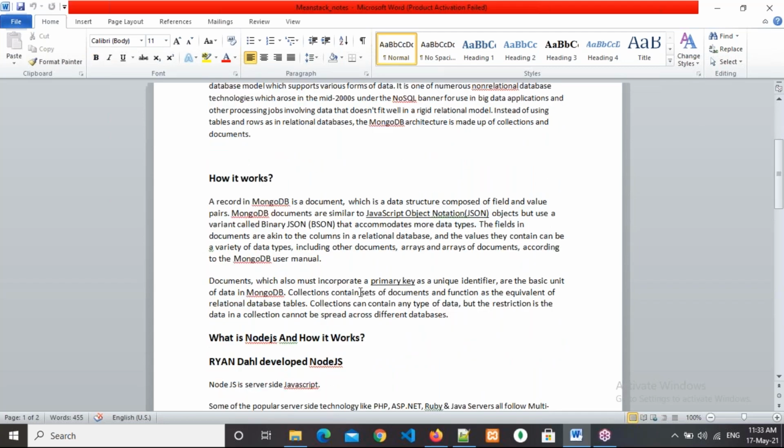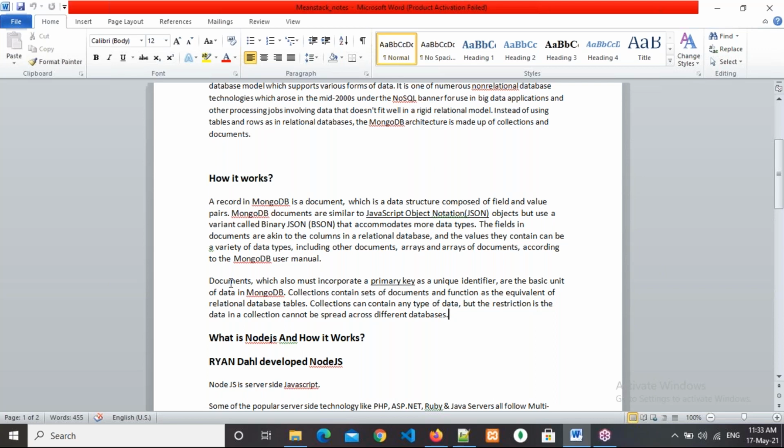Documents must also incorporate a primary key as a unique identifier, and are the basic unit of data in MongoDB. Collections contain sets of documents and function as the equivalent of relational database tables. A collection can contain any type of data, but the restriction is that the data in a collection cannot spread across different databases. So we cannot work with multiple databases, but in a single database we can store a huge amount of data. That is what we need to understand.